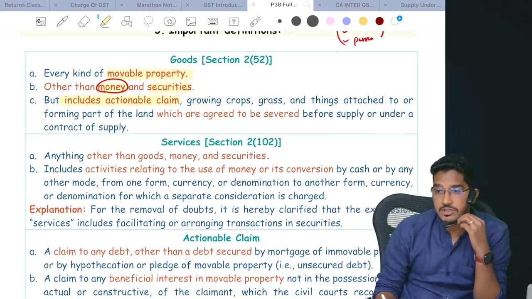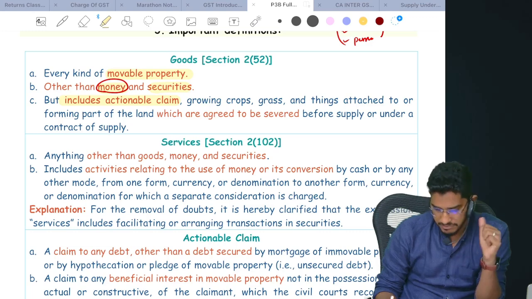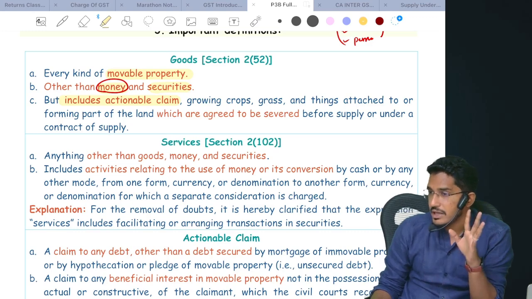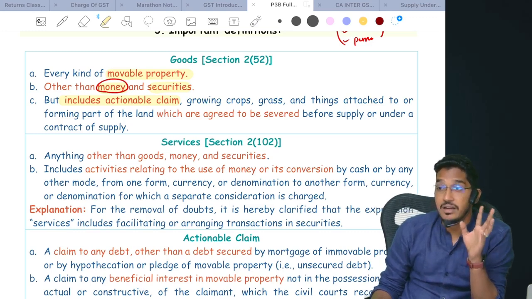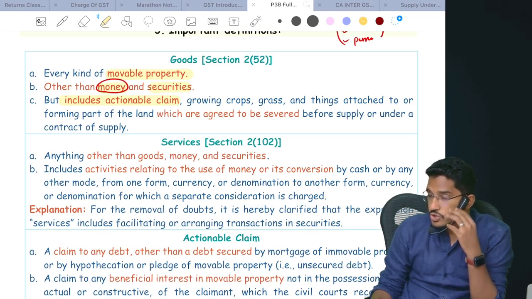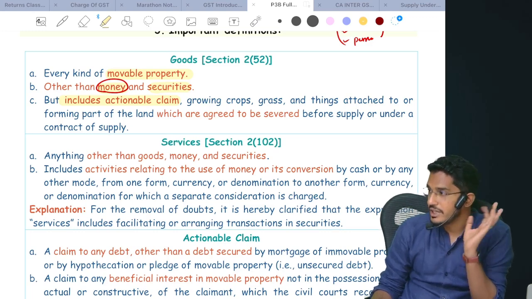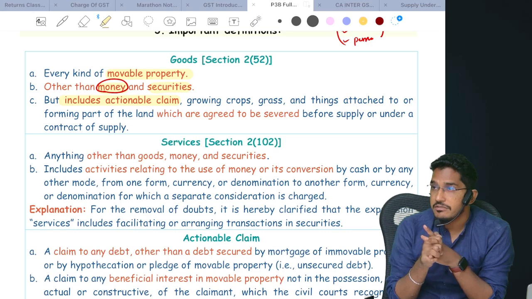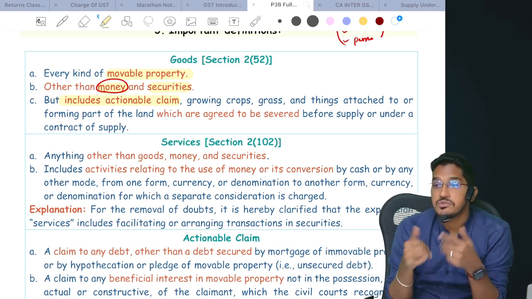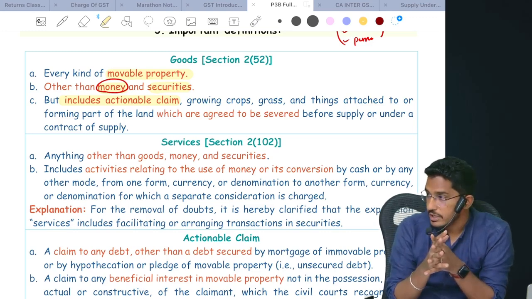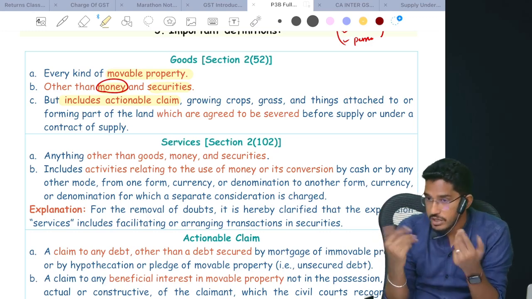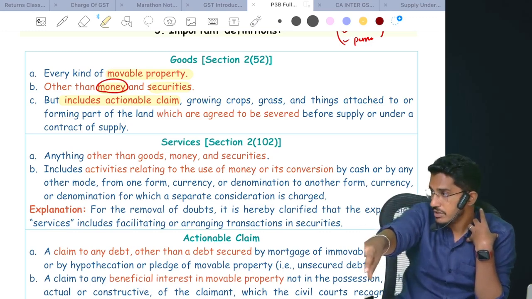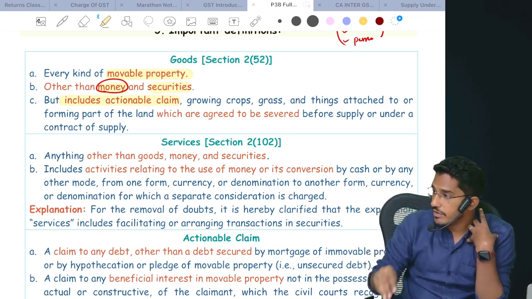So what do you mean by actionable claim? The definition is very confusing, but I will tell you in one second. Actionable claim means a claim on which you have a right to take action. Basically, unsecured debt will fall under actionable claim. For example, if I have sold goods to you without any security, you are required to pay me some money. I have a right to collect that money from you, which is not secured. So that will fall under actionable claim.